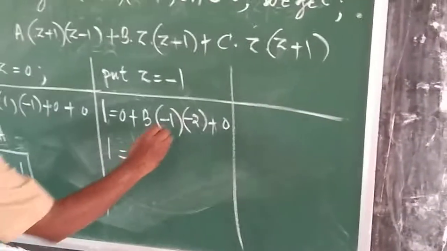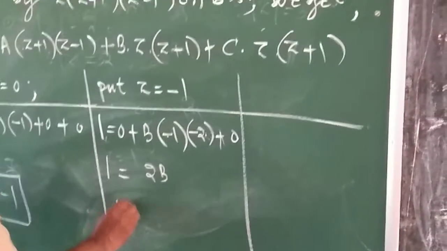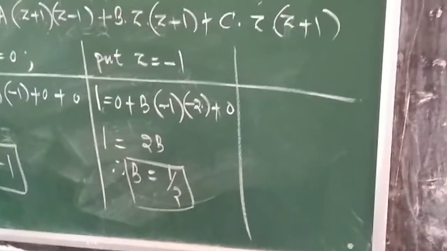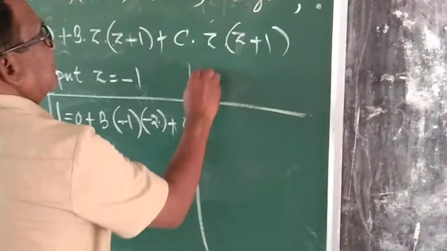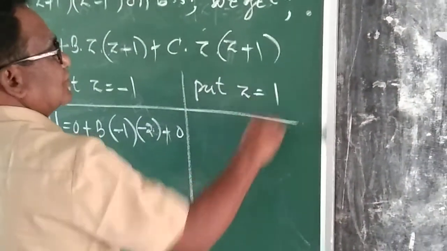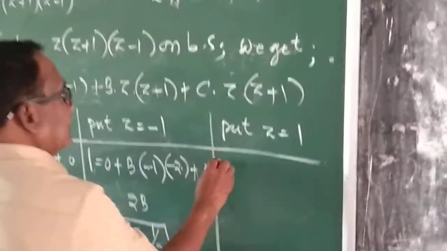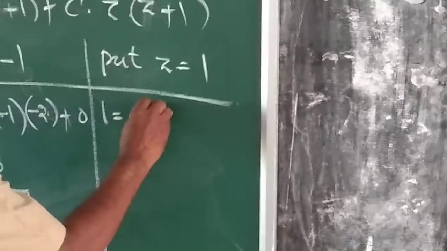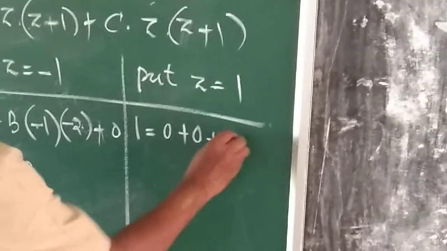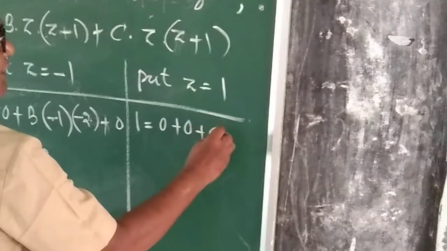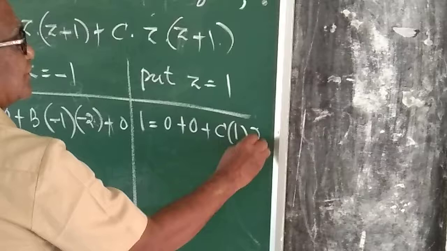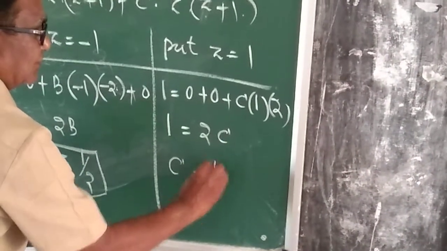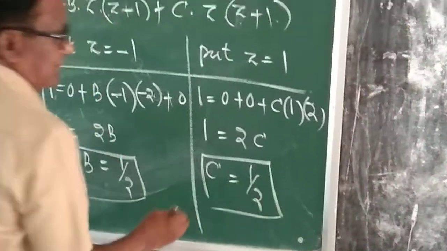That is 1 is equal to 2b. Therefore b is equal to what? b is equal to half. Next, you give the value. Put z is equal to plus 1. Then 1 is equal to, first one is 0 plus, second one is also 0 plus c into 1 into 1 plus 1 is 2, or 1 is equal to 2c, or c is equal to half. c is equal to half.